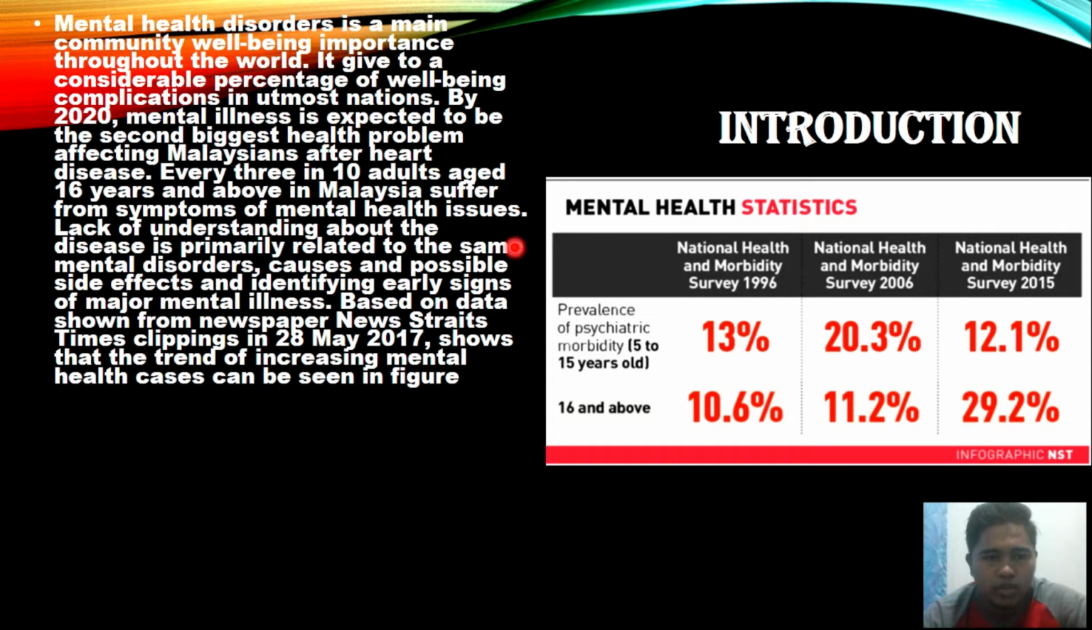Lack of understanding about the disease, its causes and possible side effects, makes it hard to identify early signs of major mental illness. Based on the data shown from a New Straits Times clipping on 28 May 2020, the trend of increased mental health cases can be seen in the figure. For those 19 and above, it was only 10.6% in 1999, but it increased to 29.2% in 2015.